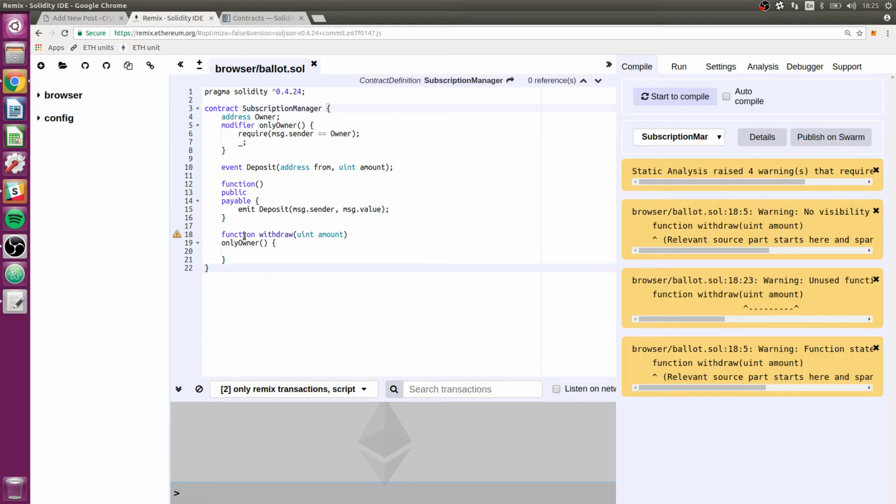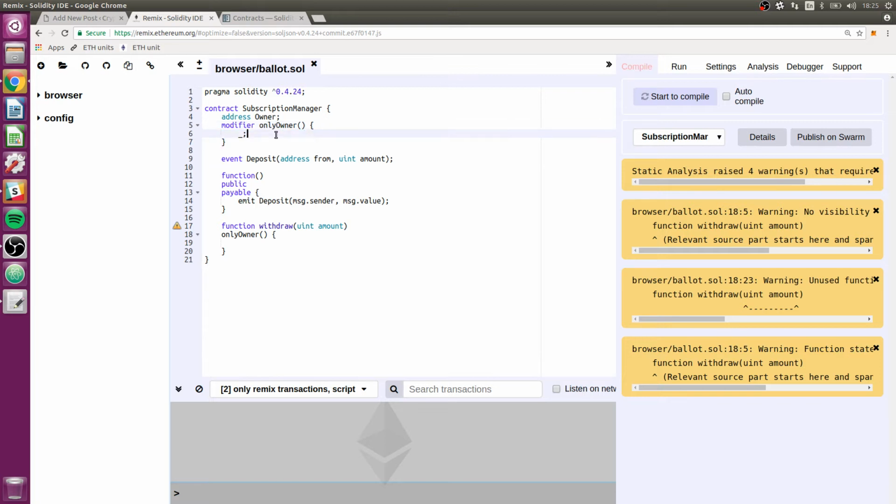Now, how this is going to work is when someone calls withdraw, it has this modifier around the function. So before even looking at the function, it's going to go to the modifier and run it, and whenever it gets to this underscore, that's when it's going to run the actual function. So the way we've written it now is that we run the require before we run the function. We could have also done it the opposite way.